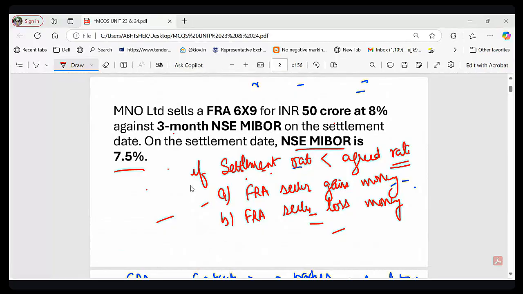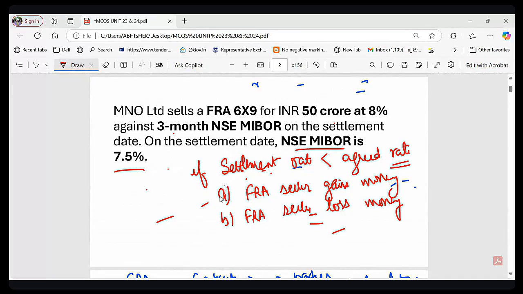Right. So you are saying B. In this case, the settlement rate is 7.5% and the agreed rate is 8%. So the FRA seller loses money. Very good. I think your concept is clear.